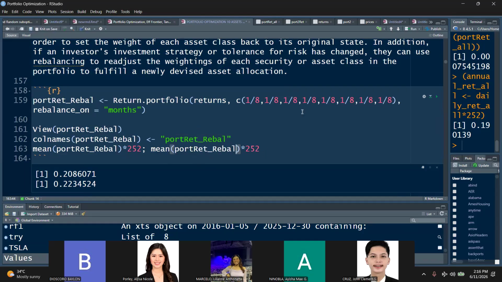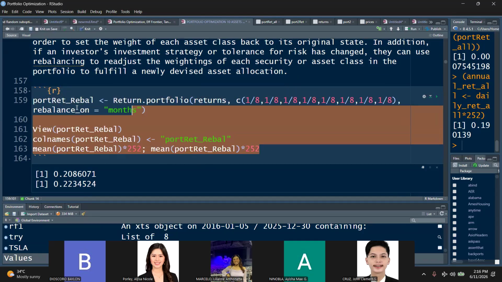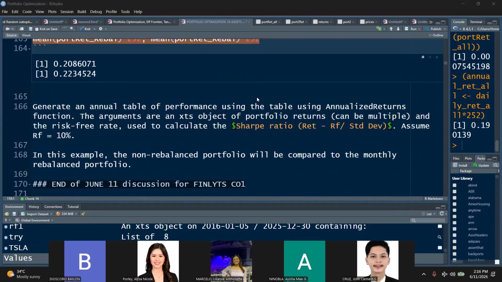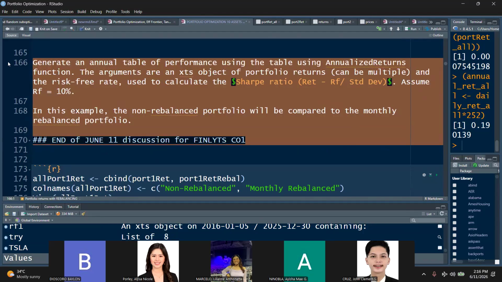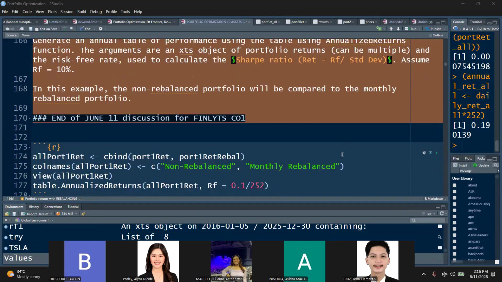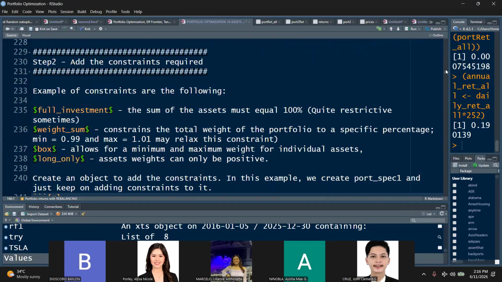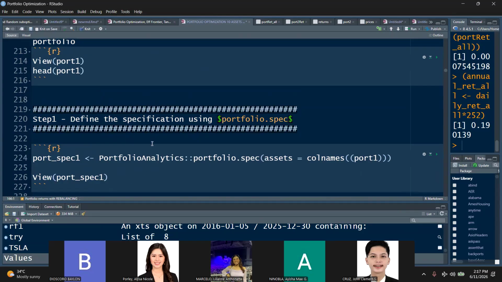Let's check this, class. Maybe I made a mistake in my code here. Anyway, we'll check that next time. I'll send this code to you, please check it. Next time we're going to do rebalancing. I'll also give this to you in the chat box so that we're the same as the other section. We're going to continue this next time, and then we will proceed with portfolio optimization. Let me stop.